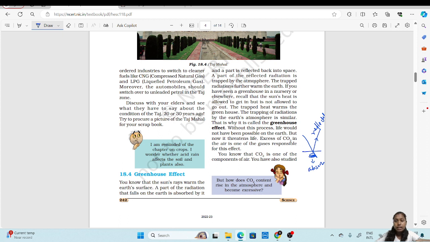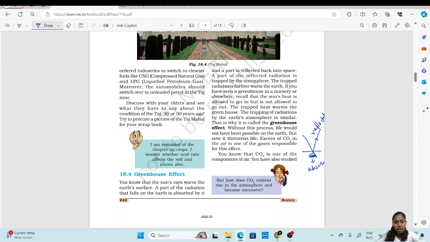If you have observed any greenhouse nurseries, the plant nurseries in your locality, the sunlight which enters the greenhouse is not allowed to go out, and it keeps the entire greenhouse warm. Similar thing happens with the earth.